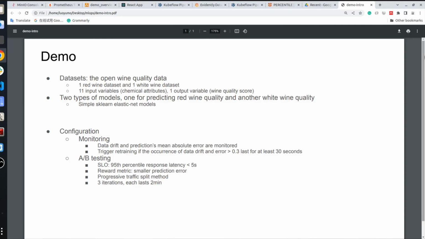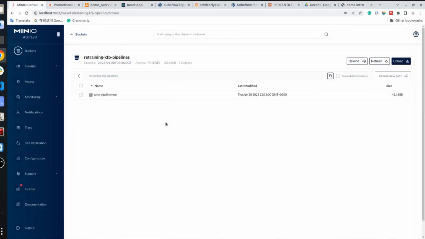So we have already deployed all the pipeline components to a local Kubernetes cluster beforehand. And as you can see here, we also uploaded the KFP pipeline used in retraining to the MinIO storage service in advance. So this KFP pipeline will be used to retrain both the red and white wine models.